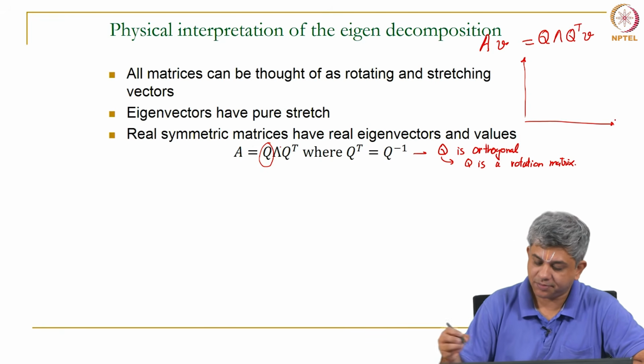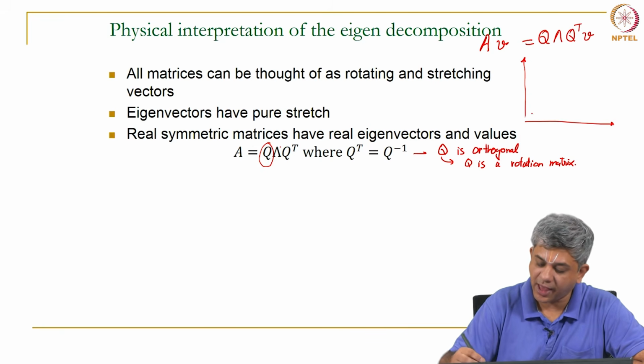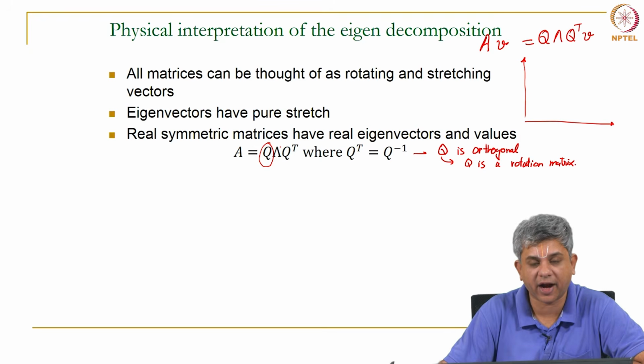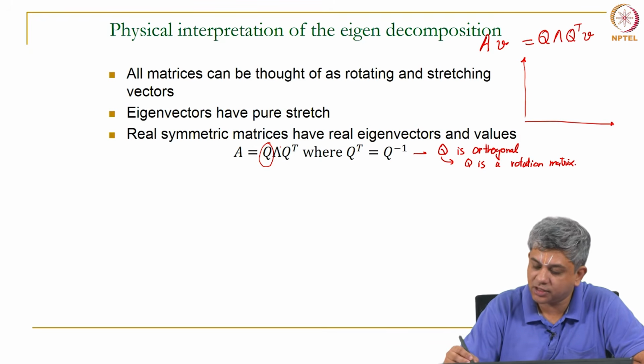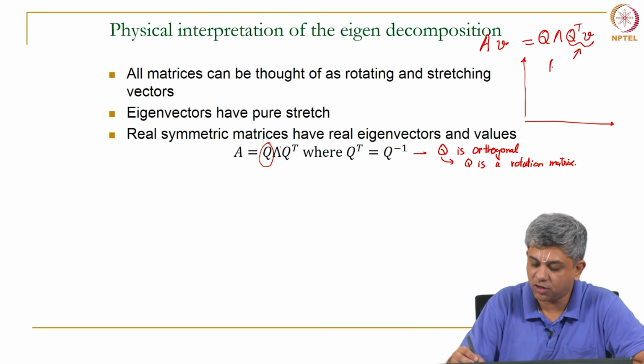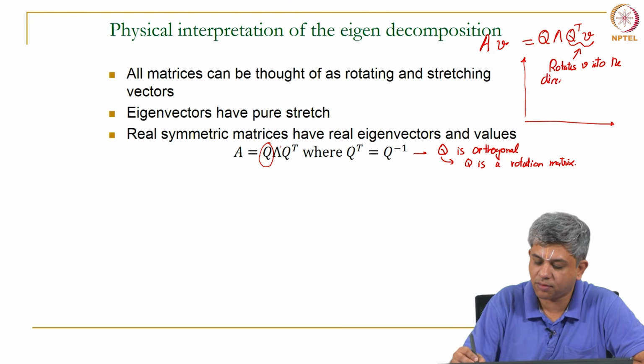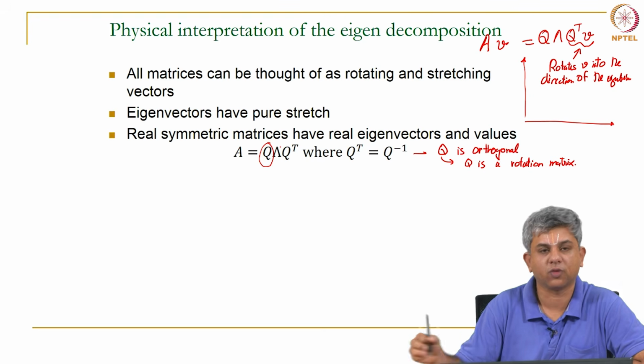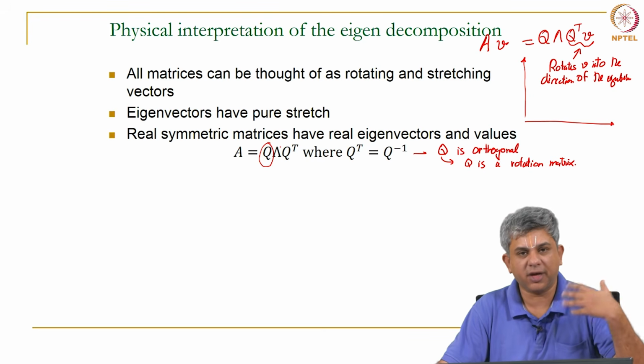So, let us say we have some eigenvalues and eigenvectors. What this action does, what Q transpose V does is it rotates V into the direction of the eigenvector. Okay. So, that is what it basically does.